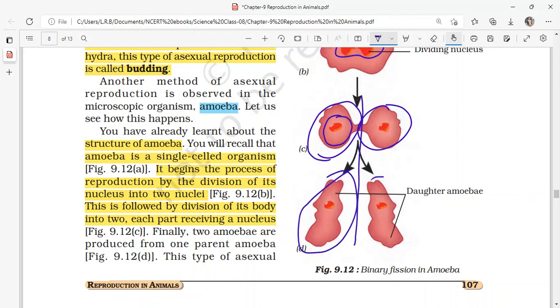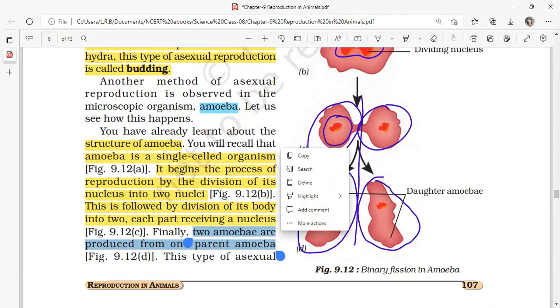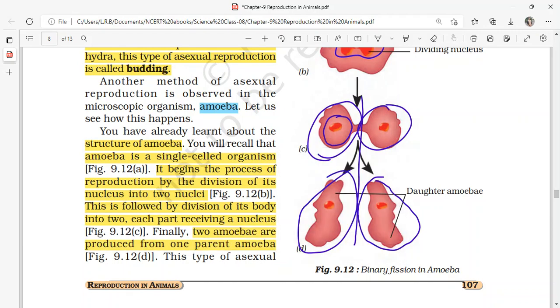So this is one daughter amoeba cell and this is another daughter amoeba cell. Now each nucleus has entered into each part, each cell, and these cells are called daughter amoeba. Finally, two amoeba are produced from one parent amoeba. So how many daughter amoeba are produced after the asexual reproduction? Two daughter amoeba are produced.